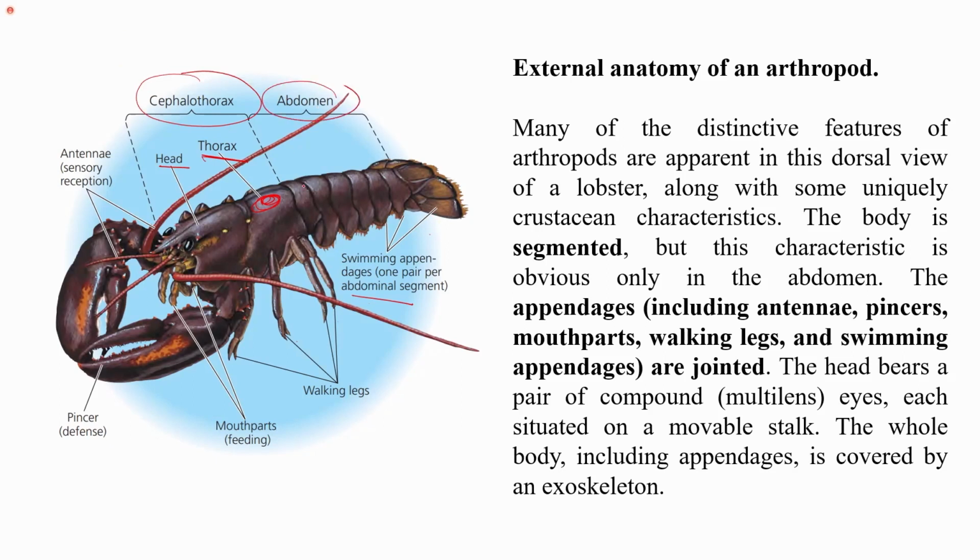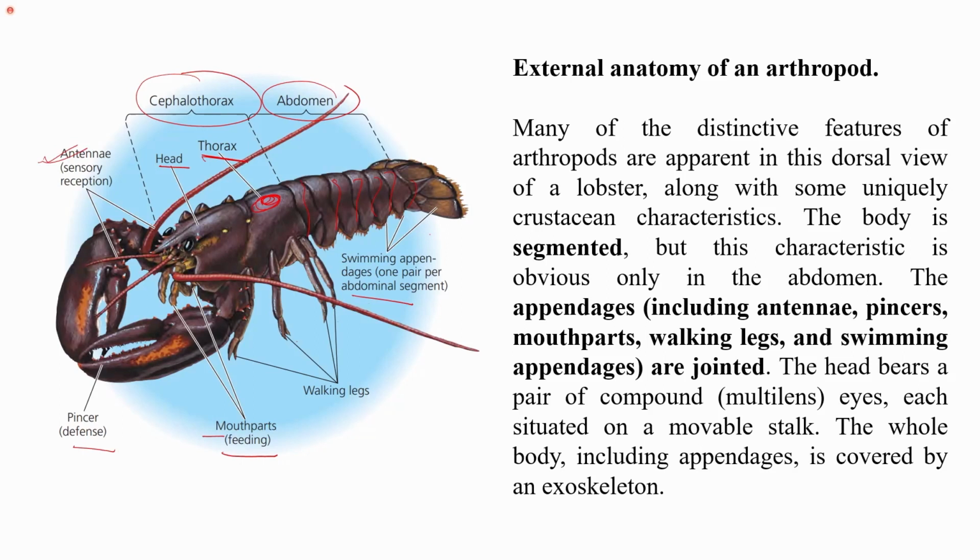The abdomen is segmented. You can see that they have segments in the abdomen. They have mouth parts which help in feeding, so they have feeding appendages also. They have pincers which help in defense. Then they have antennae, which act as sensory organs and help in sensory reception.